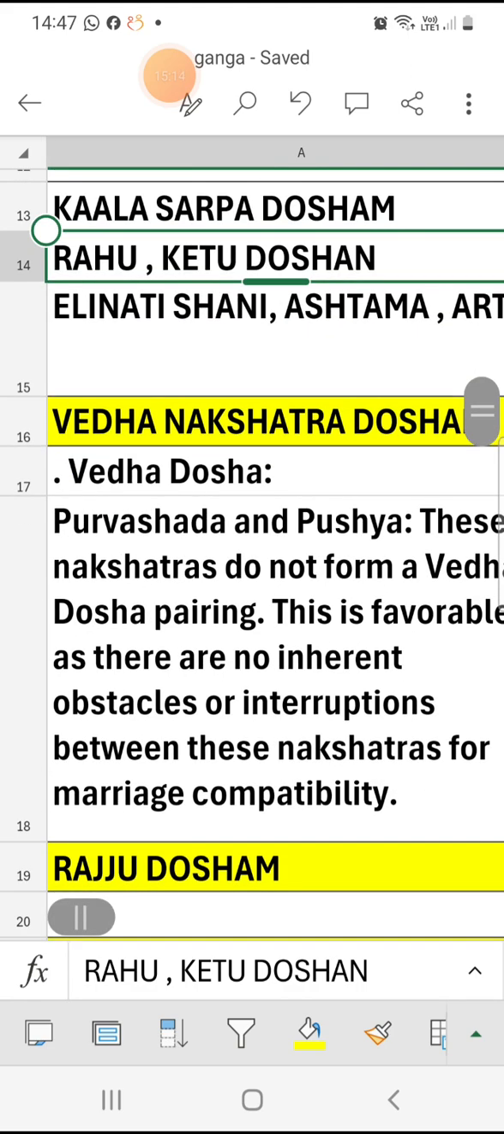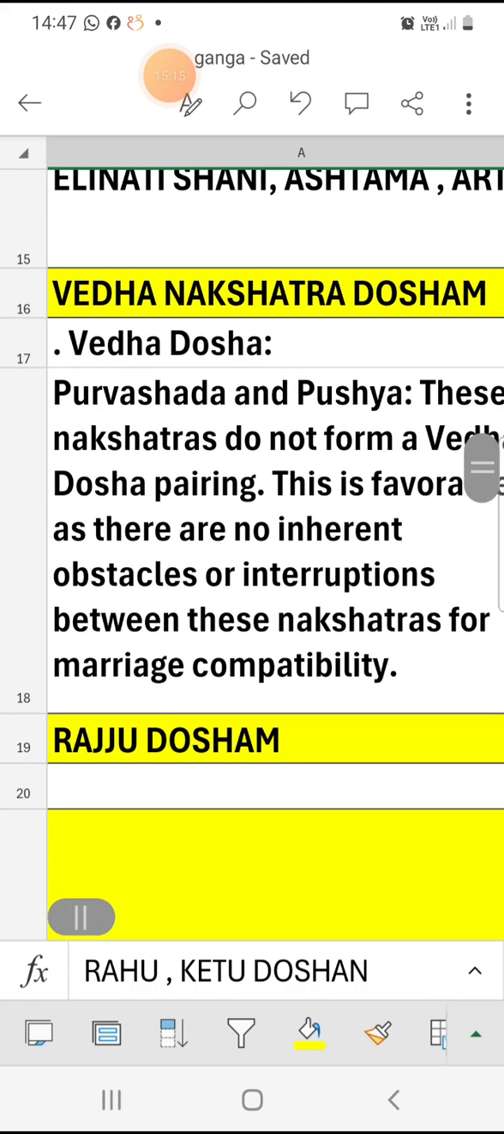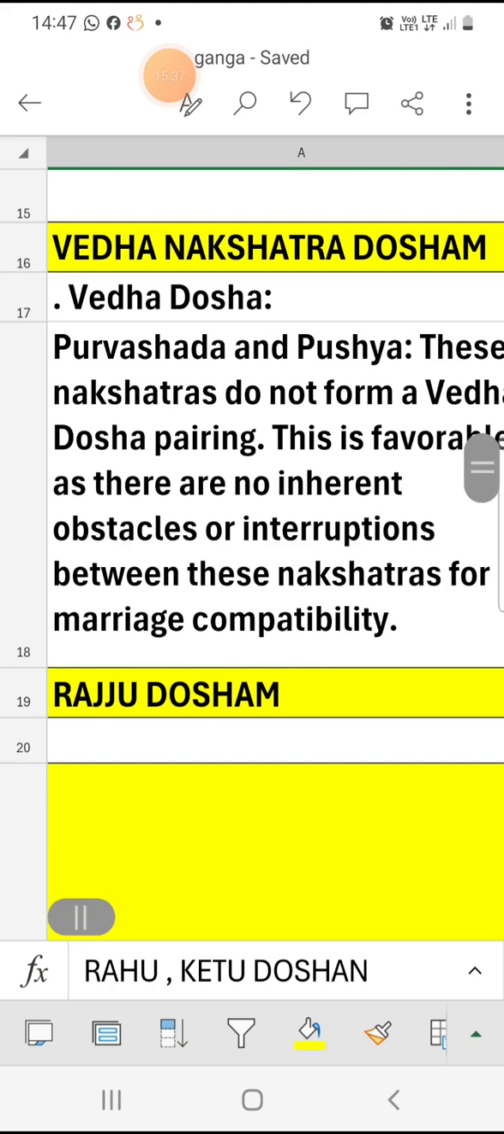Then Veda Nakshatra dosha. It is one more point. Most of the priests and other astrologers focus on Veda Nakshatra dosha. When the nakshatras are not matching and they are part of a Veda Nakshatra pair, they deny and reject the match. But on a single point, no. Don't consider one's Veda Nakshatra alone. That is only one point.